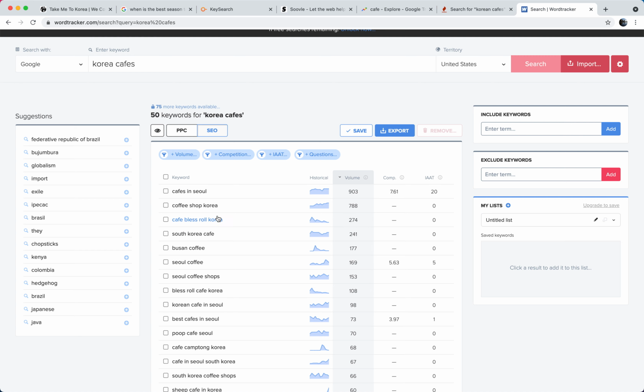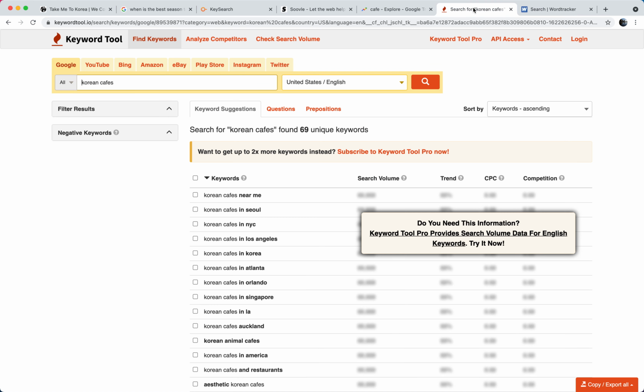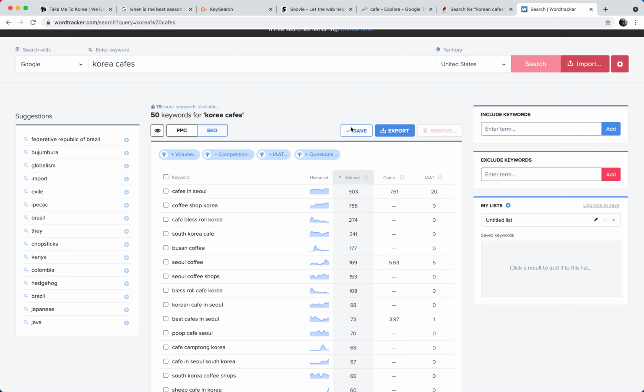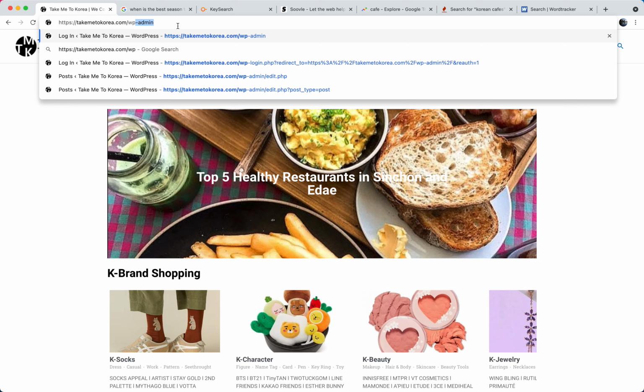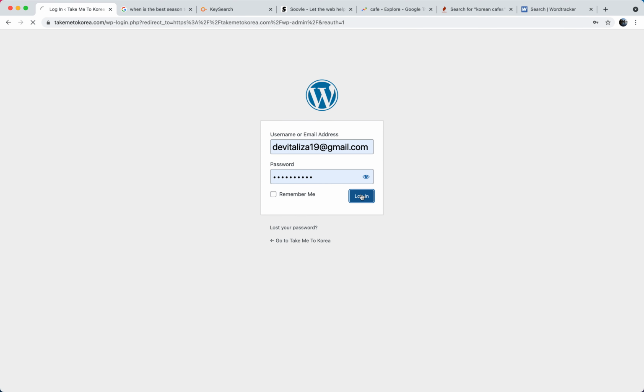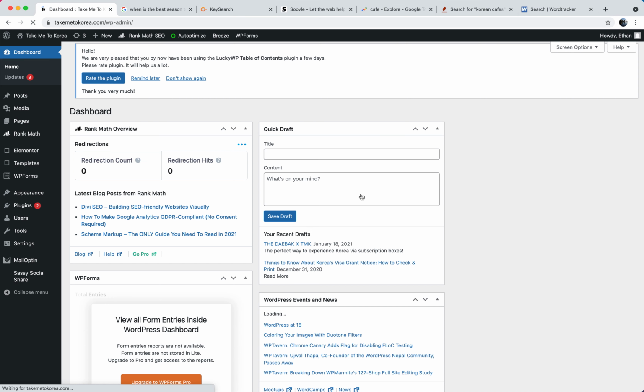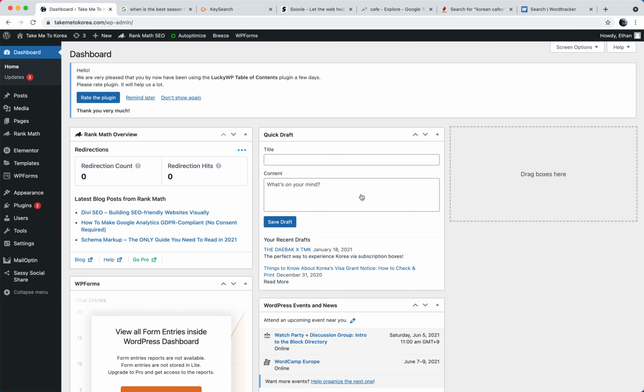So once you've come up with an idea from one of these tools that I've shown you or otherwise, you want to decide how to actually structure the article. So in the case of writing articles about cafes, there are a few popular structures. One of them is a list. Lists are always very popular. So it could be the top 5 best cafes in Seoul, top 5 best themed cafes in Seoul, top 10, etc.